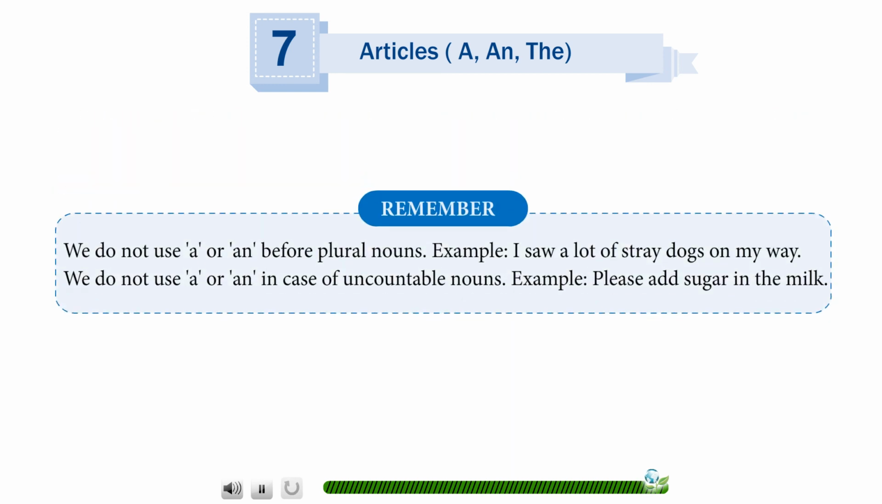Remember, we do not use a or an before plural nouns. For example, I saw a lot of stray dogs on my way. We do not use a or an in case of uncountable nouns. For example, please add sugar in the milk.